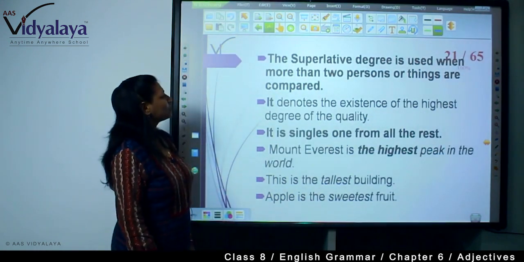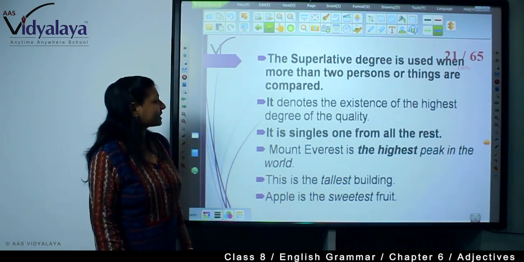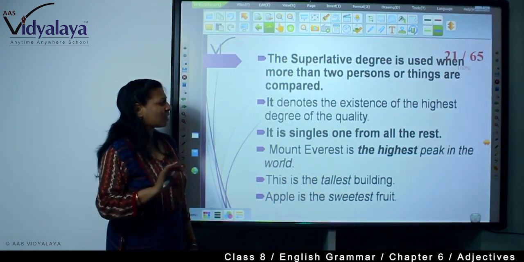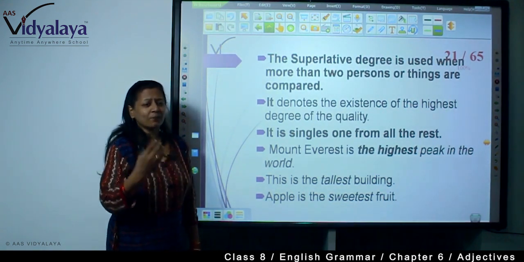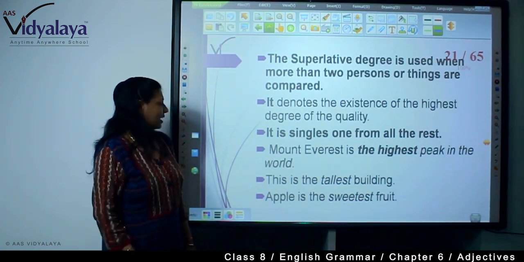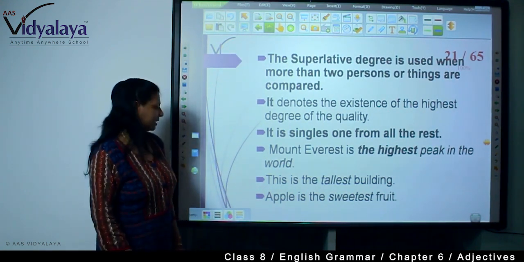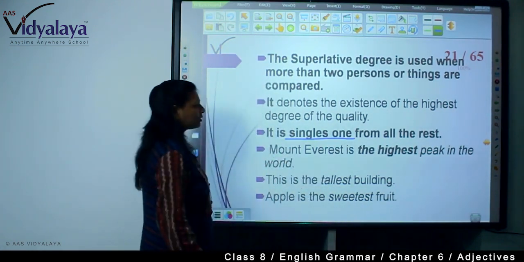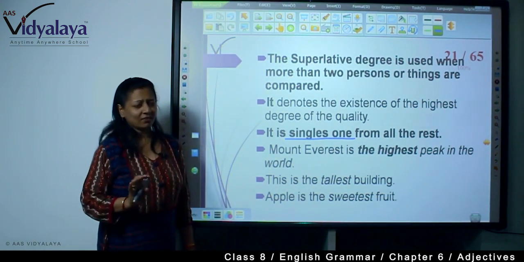The superlative degree is used when more than two persons or things are compared. It denotes the existence of the highest degree of the quality. It singles out one from all the rest. For example, he is the best boy of the class. Mount Everest is the highest peak in the world. This is the tallest building. Apple is the sweetest fruit. So, it is singling out. The superlative degree singles out one from all the rest.